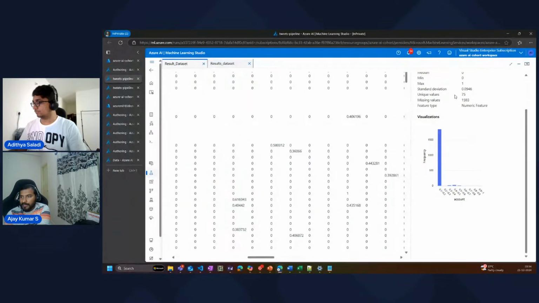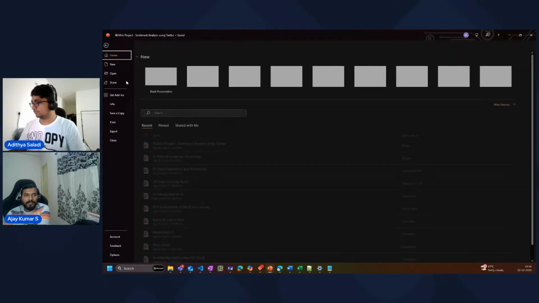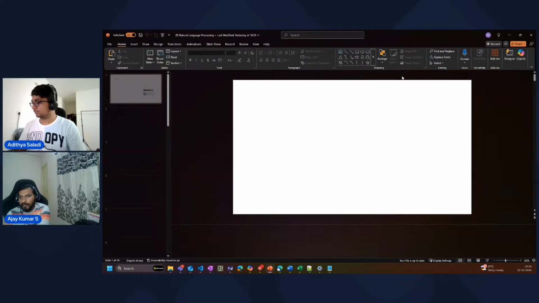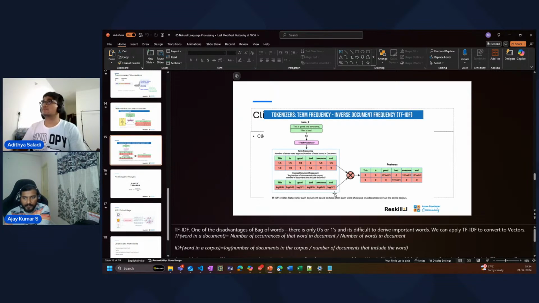You can see that there are different words for this particular word. For example, good, right? This particular sentence has a score of 0.3606. Now if you remember, we did this as a part of yesterday's plot. I want to quickly visualize that for you so that you can understand this. So this is the one, right?